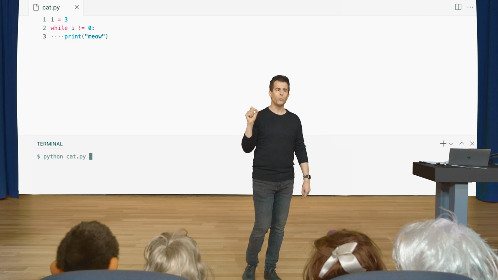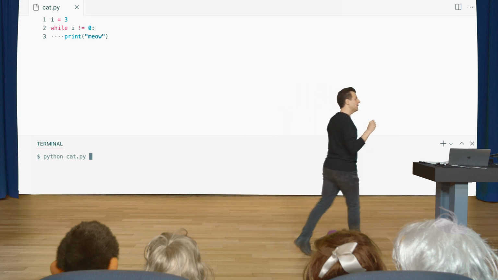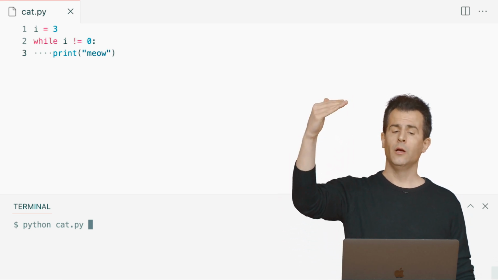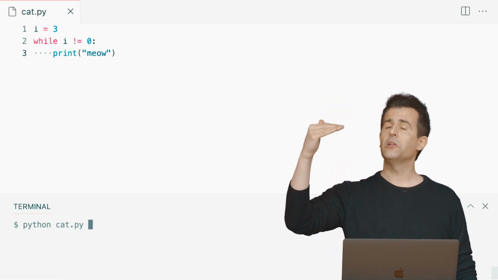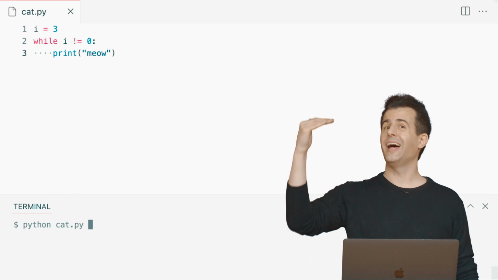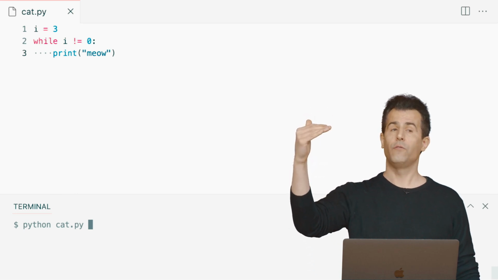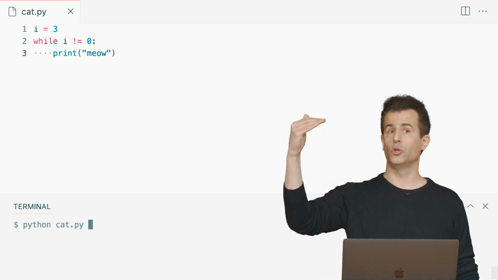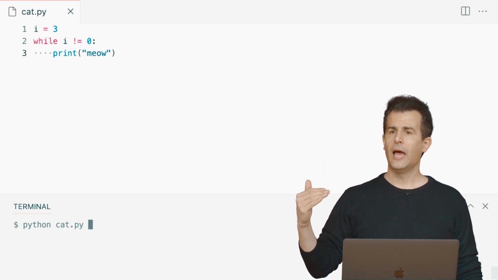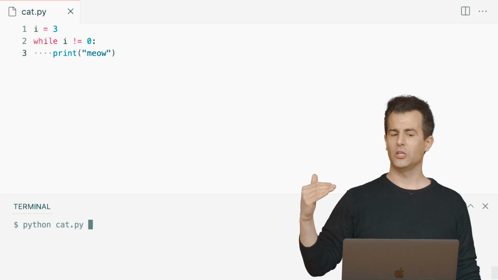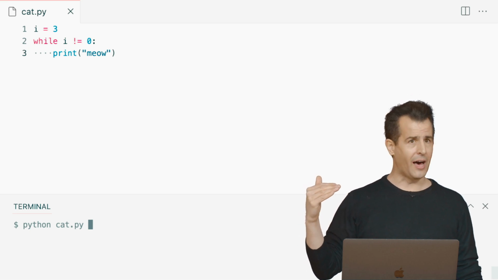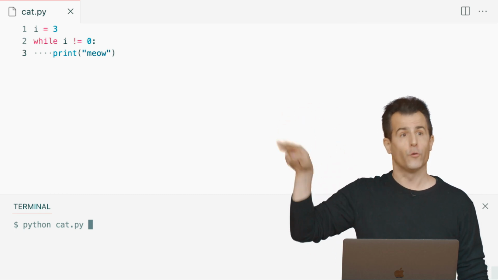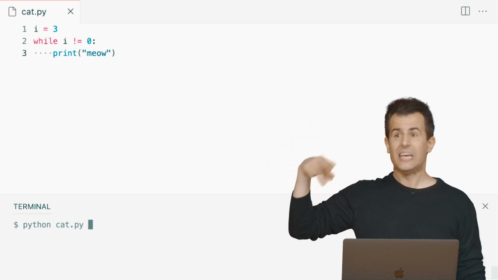And the way a while loop works is that the Python interpreter just keeps going back and forth. It goes from line 1 to line 2, then to line 3, and then it goes back to line 2 to ask the question again. If the answer is still true, it goes to line 3. It then goes back to line 2. If the answer is still true, it goes back to line 3. And to Timo's point, if you're never actually changing the value of i, it's always 3, you're just going to be looping literally forever. And this is an accidental infinite loop.